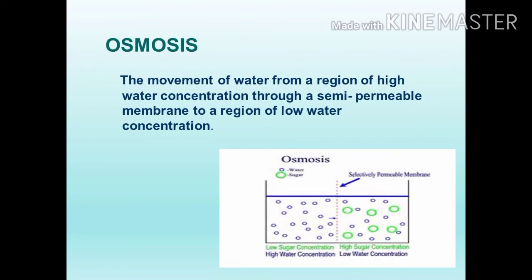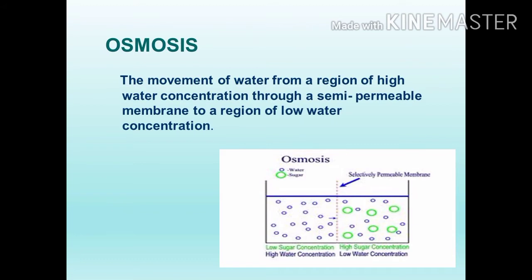The next method of movement of substances is the osmosis method: the movement of water from a region of higher water concentration through a semi-permeable membrane to a region of lower water concentration is known as osmosis. Here one diagram is there.